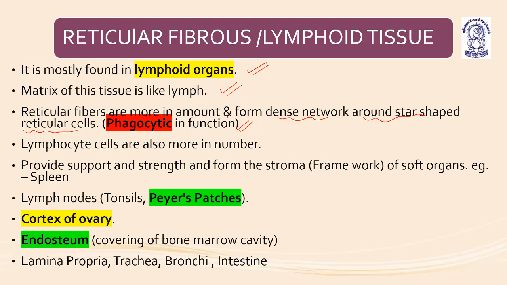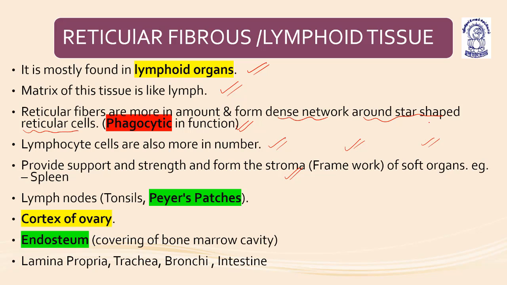Lymphocyte cells are also more in number, as they are lymphoid tissues. They help to provide support and strength and form the stroma. Stroma means the framework of soft organs. Examples are spleen, lymph nodes, tonsils, and Peyer's patches. All of them have reticular fibers because they are associated with the common function of the production of lymphocytes.